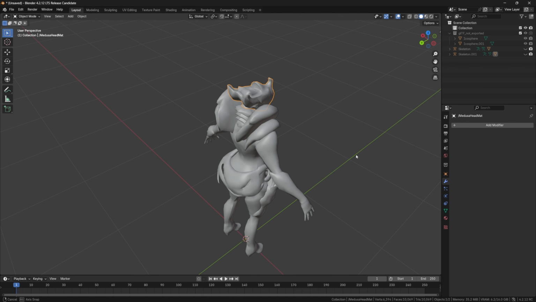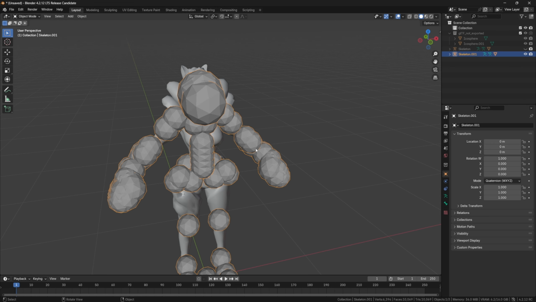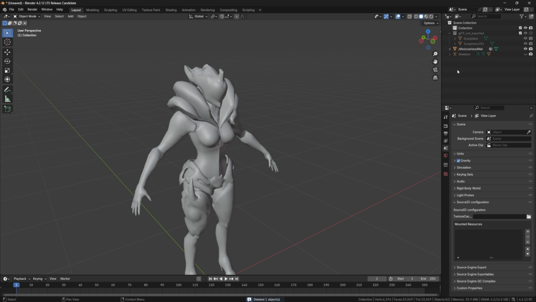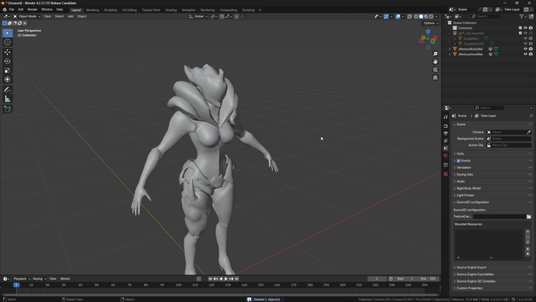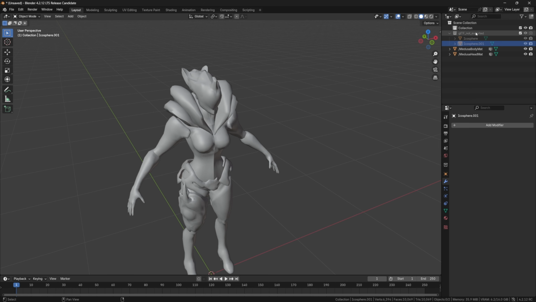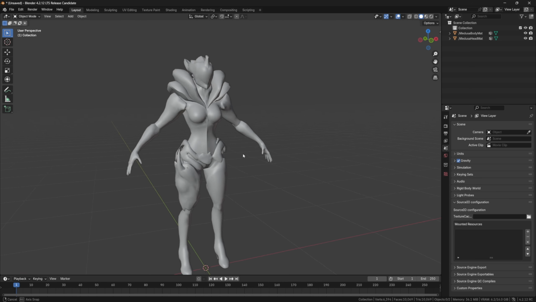For Saren specifically, we no longer need these skeletons anymore, so I can go ahead and delete these. For certain ones where you're dealing with cloth, you're going to have to do some more editing. Since Saren is pretty basic in her rigging, we're not going to need that.